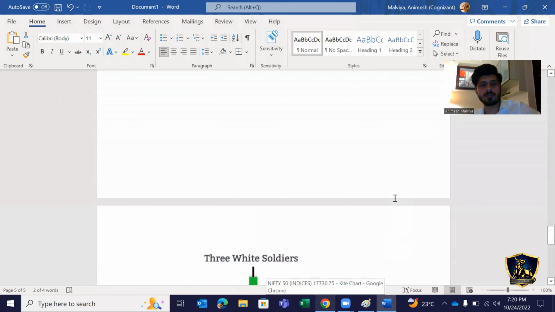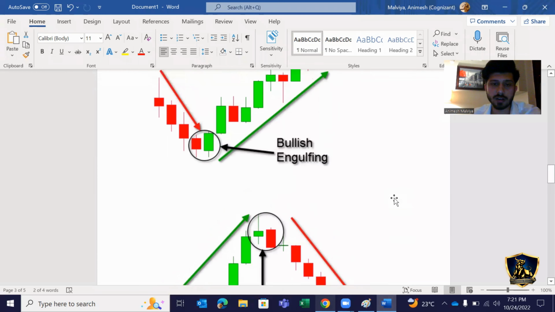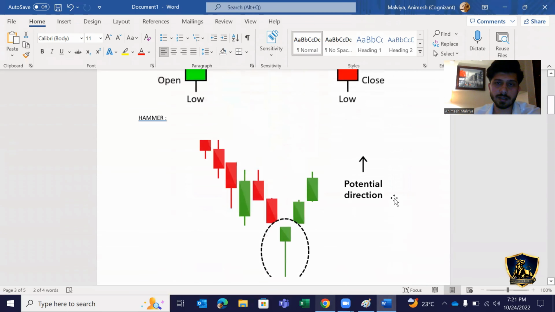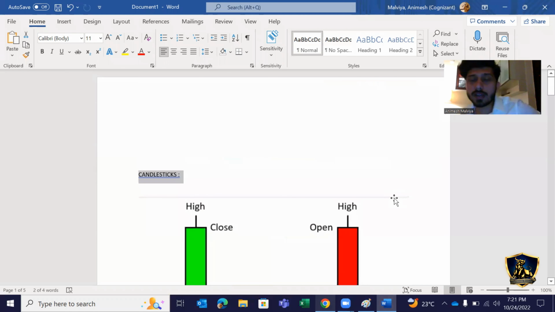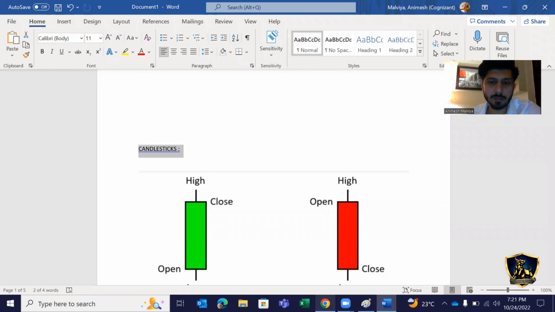After understanding about three white soldiers, doji pattern, bullish engulfing, bearish engulfing, and then hammer. Okay, before that, since we are talking about derivatives, let me tell you that there are four types of derivatives: one is forward, one is futures, one is options, and another one is swaps. We will not be talking about forwards and swaps because these are not normally used by a common man. So only futures and options we will be talking about. Okay, now let's get back to the screen.